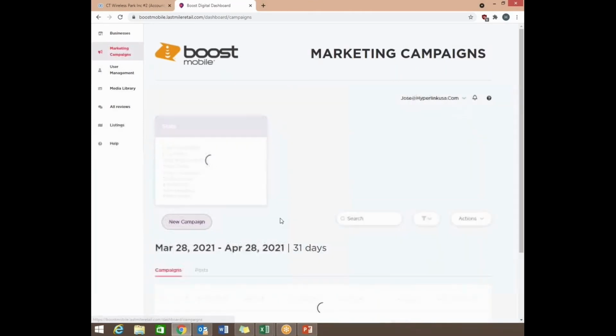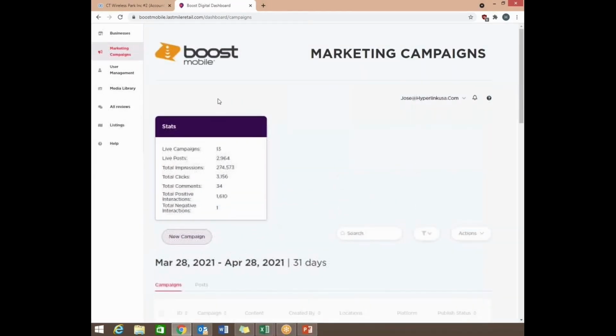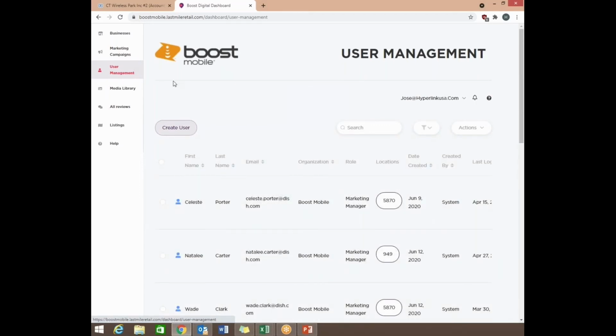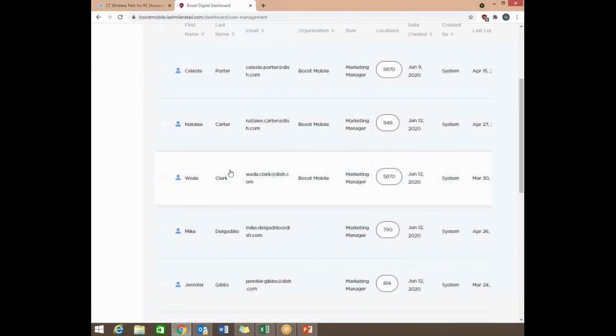because we're actually not going to be posting this for this store. The next thing we want to do is go on the very top to user management. So let's go ahead and click that. And what this does is it brings up all your users for your store, so you can see their first and last name, email address. The organization is going to be Boost Mobile, what type of employee, the location of where they're located, when it was created, and who it was created by.